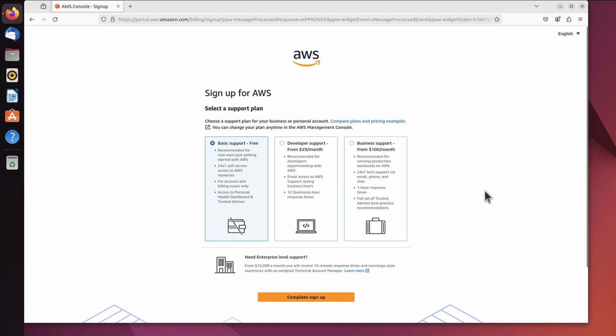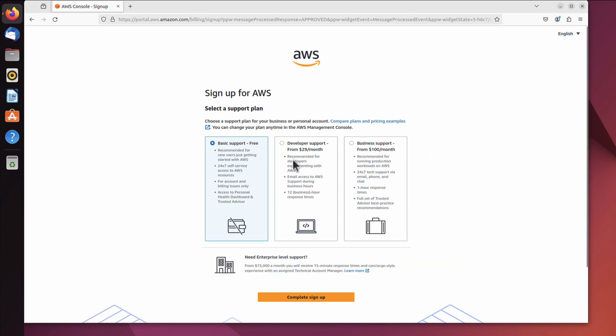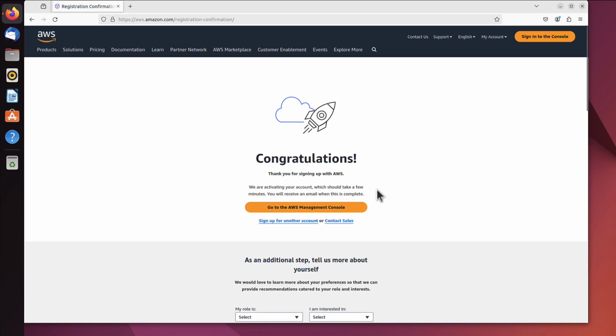Here it asks me again what type of account I really need. So we'll go obviously with the free one. I don't want to pay $29 a month or $100. The free one is more than we need really. And that's it. We click complete sign up. As you can see, it was a quick and easy process.